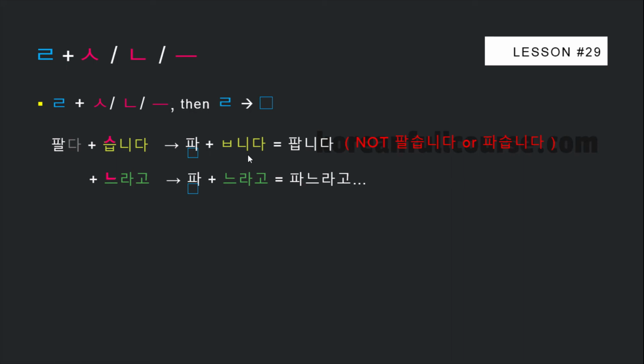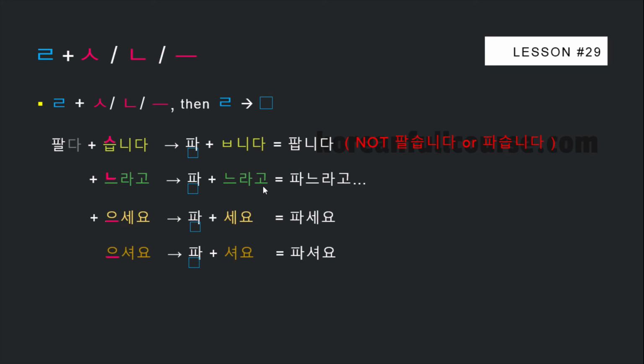I just picked this grammatical construction to show you how to conjugate irregular verbs and adjectives when they're followed by a grammatical construction that starts with 니은. So when 리을 is followed by 니은, 리을 drops. 파, 느라고. The next case is when 리을 is followed by 으. In such situations, 리을 also drops. Now our stem is 파, which is why we need to attach 세요 or 셔요 instead of 으세요 or 으셔요. 파세요, 파셔요.